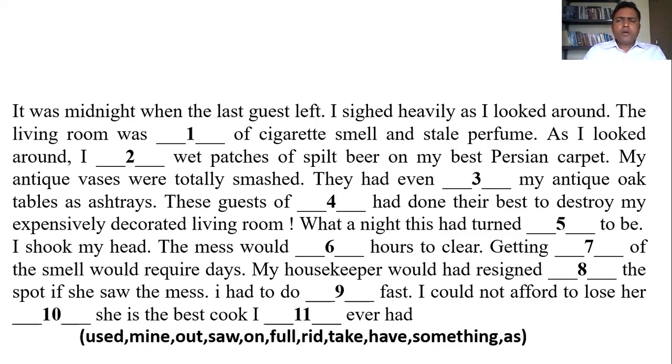Now, as we have gone through this passage, we know that the context here is the author has invited his guests. They have used his room and left it unclean. That's why he is in a position to lose his best cook. So this is the context. Now we'll go to find out the answers by using the tips of grammar, usage, and vocabulary.